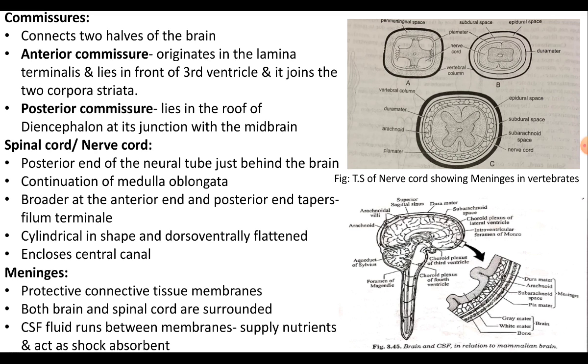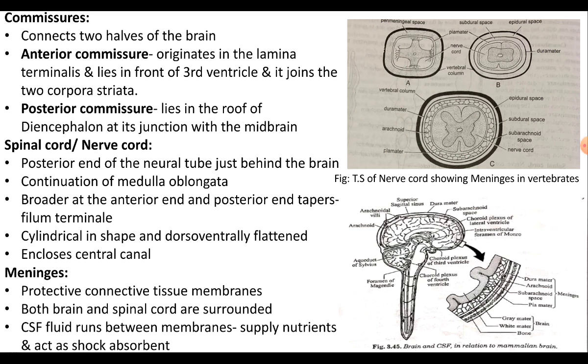The nerve cord is somewhat cylindrical in shape and dorsoventrally flattened. It encloses a central canal which is the continuation of the fourth ventricle of the brain.